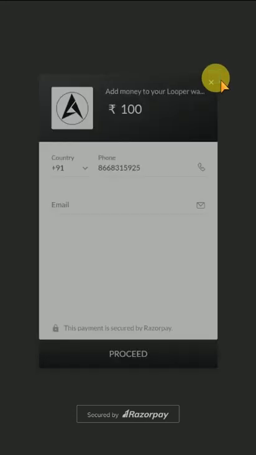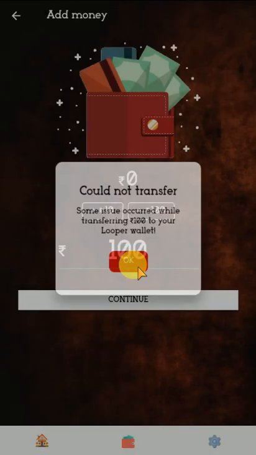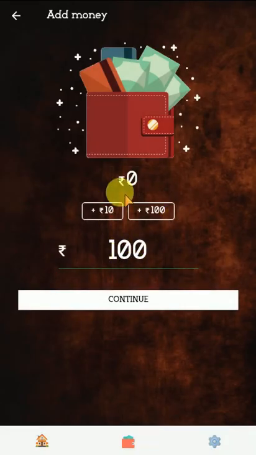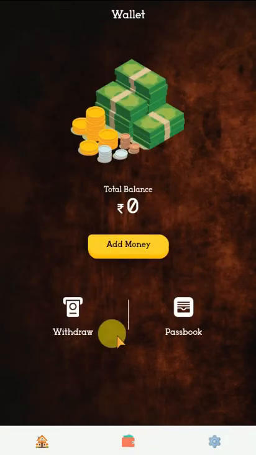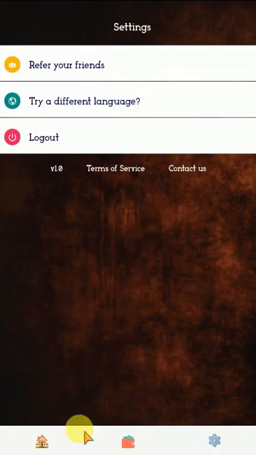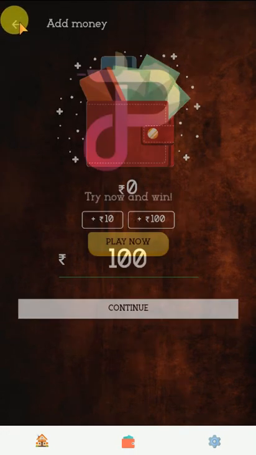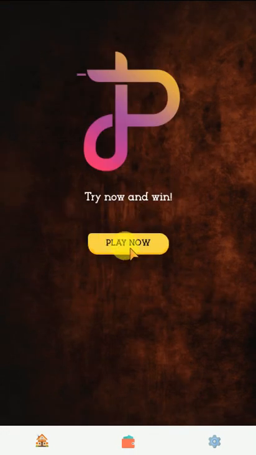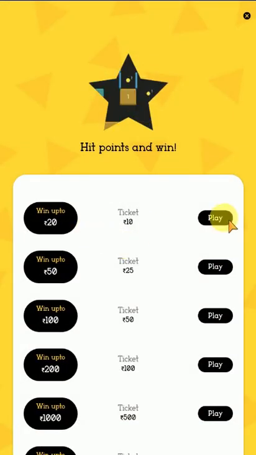I'm not adding my money in this account. What will happen when you add your money? After that, when you go to play, on the home button you will click Play Now and then click Play, and you will be paying 10 rupees for playing this game.